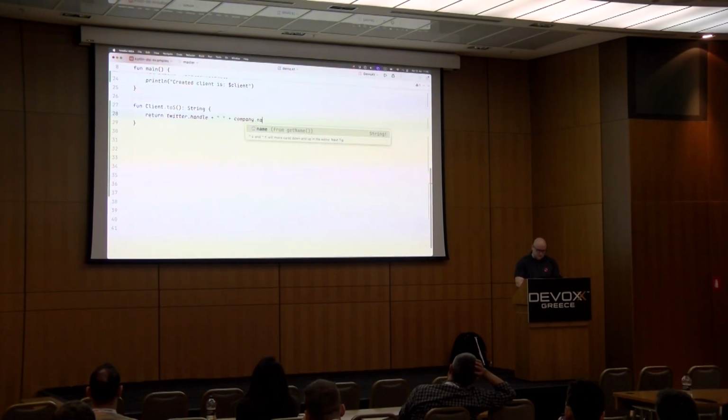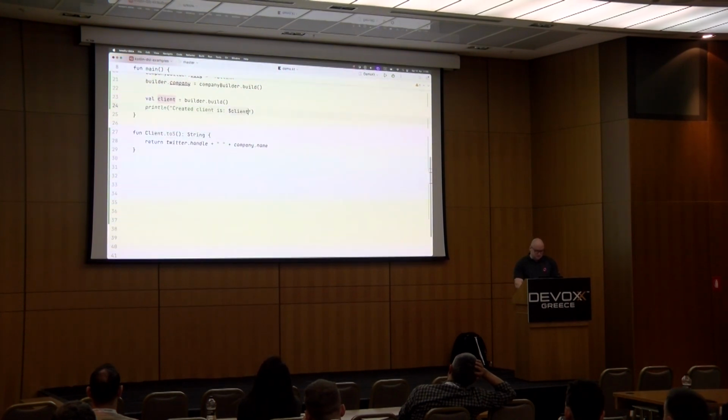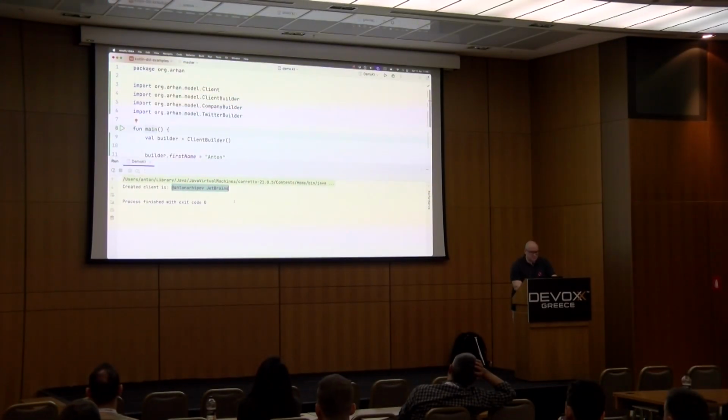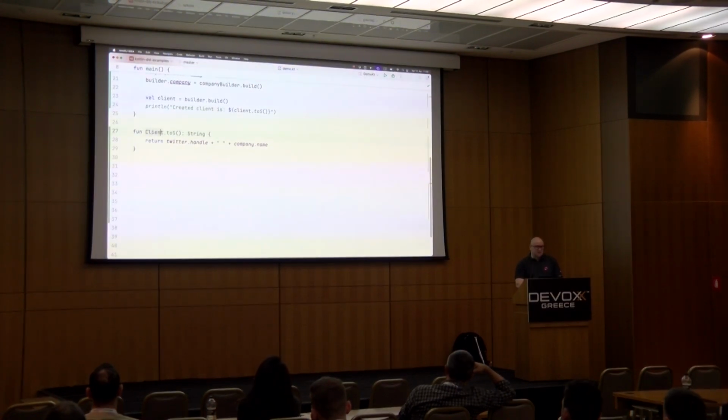Company name, like this. And now if I run, I actually have to use this as well. And now if I execute the program, the client instance is pretty printed, right? So how does it work? We have an extension function that is declared on the existing class type.